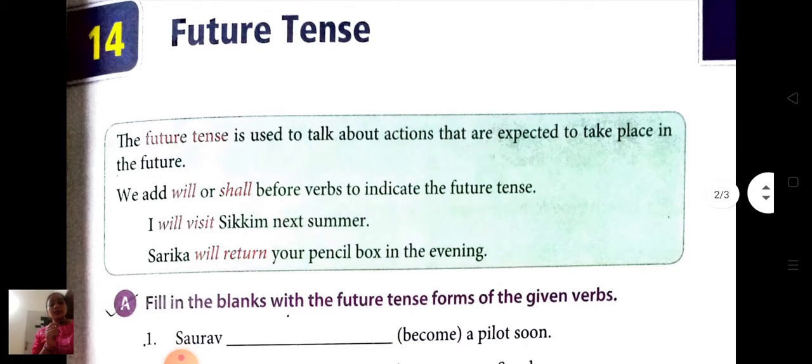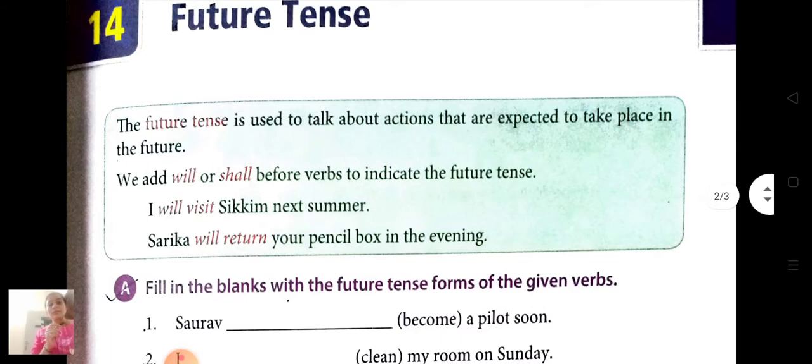Like for example, I will go to school, my mom will cook sabji for me. Here we have some examples: I will visit Sikkim next summer. Sakira will return your pencil box in the evening. So you can see returning is an action word. So we will add the word will before the action word. Like will go, will come, will cook, will visit, will return. Okay, will means it is going to happen.